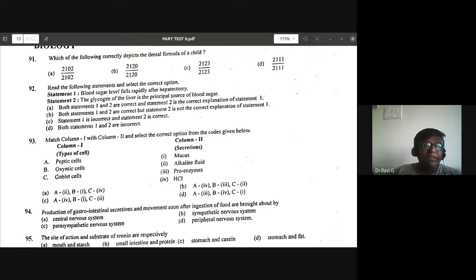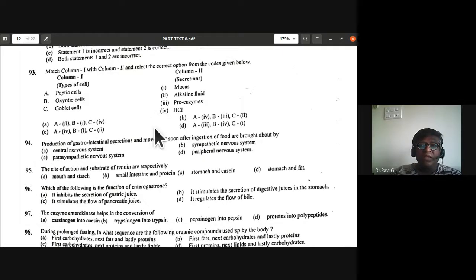Next one, 93rd question. Match column 1 with column 2 and select the correct option from the codes given below. Peptic cells, oxyntic cells, goblet cells: what do they secrete? You have to identify the option. The correct option is D. So why is it D? Goblet cells are very easy to remember.